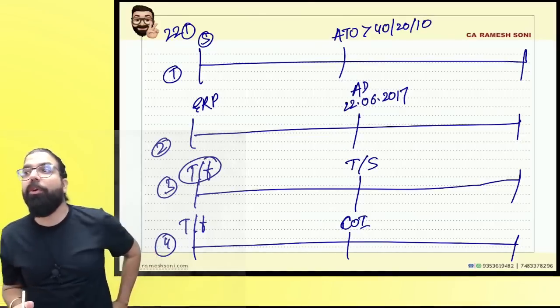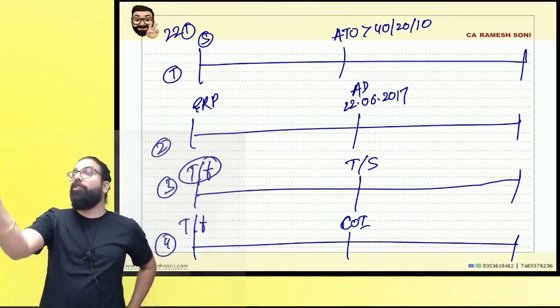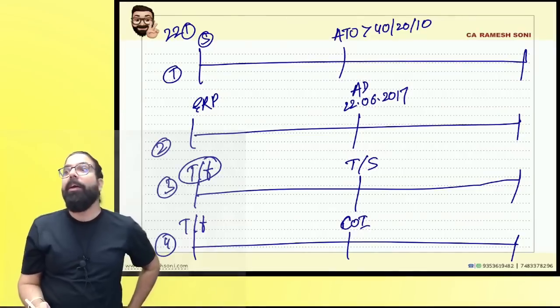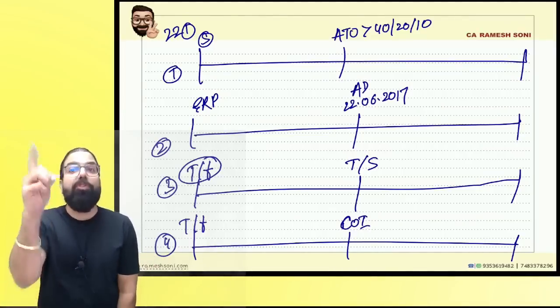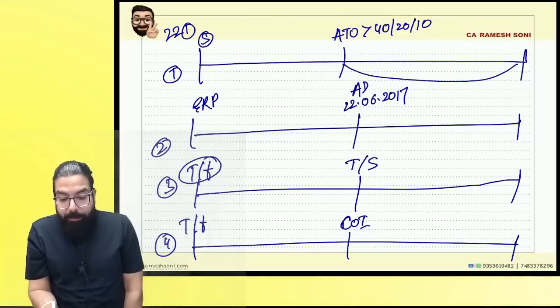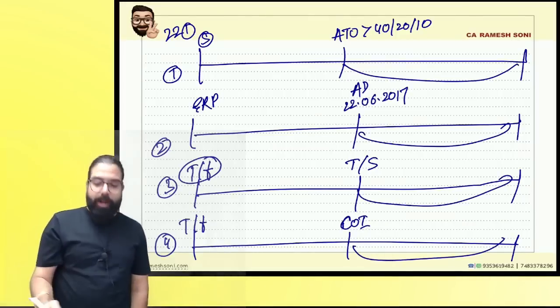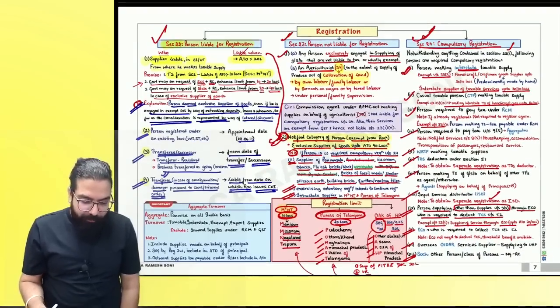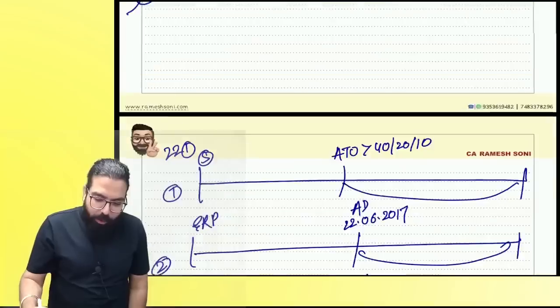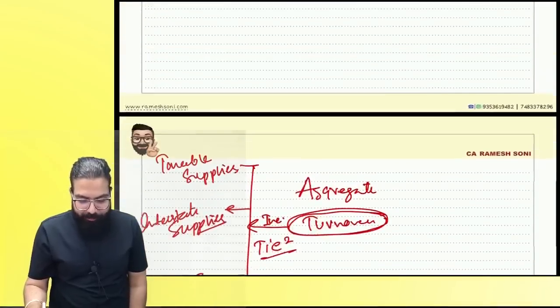Why is it very important to know when you become liable? Because section number 25 will be the next section which will tell you that once you become liable, from the date you become liable, you should apply within 30 days. That is told by section number 25. Now I'll be moving to section number 25. But before that, I want to talk a little about aggregate turnover.